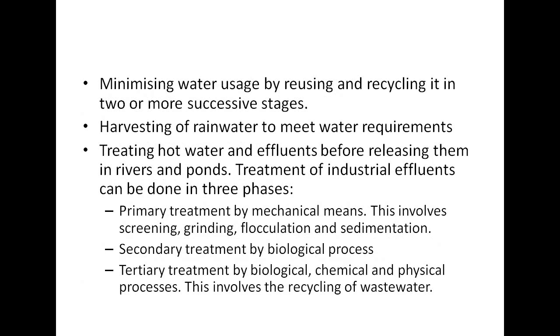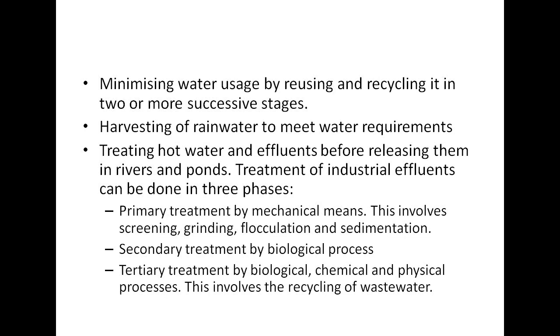Now, minimizing water usage by reusing and recycling it in two or more successive stages. So that is how you can reduce water pollution, by minimizing water usage through reusing and recycling it into two or more successive stages. And then harvesting of rainwater to meet water requirements. So there is always a lack of pure water, or we can say that there is water scarcity most of the time. So you can do this rainwater harvesting to meet the water requirements. Then treating hot water and effluents before releasing them in rivers and ponds is one of the best solutions.